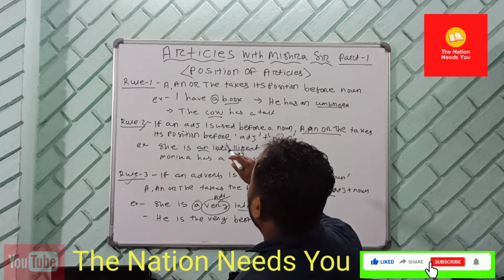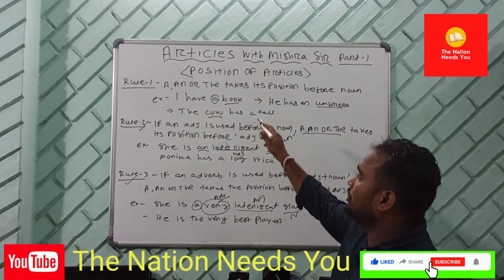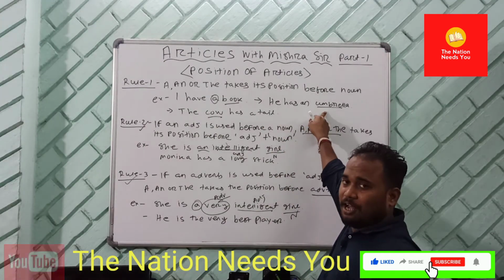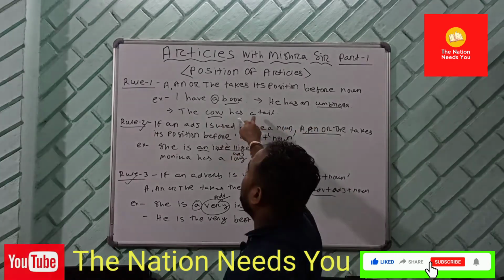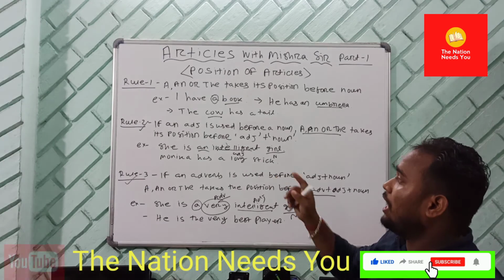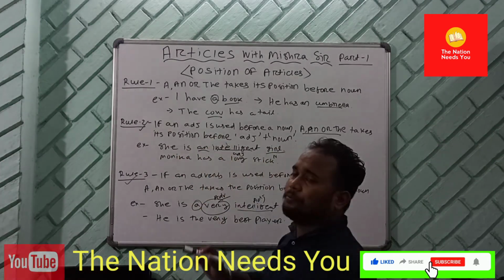The examples are also given here. I have a book. Here a is the article and book is the noun. He has an umbrella. Umbrella is a noun, and before it comes the article. Or the cow has a tail. Now cow is a what? Noun. Before that you put the article the.